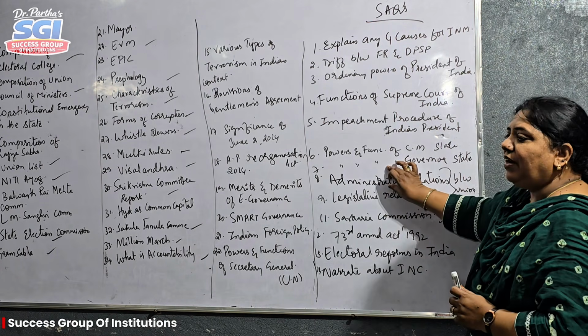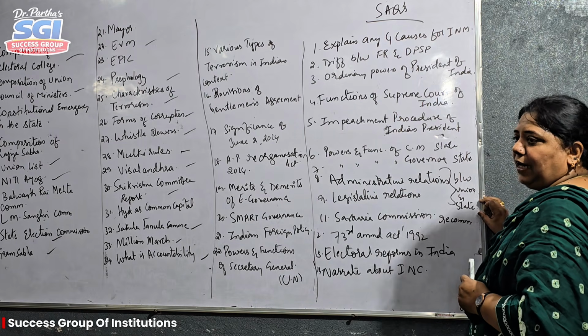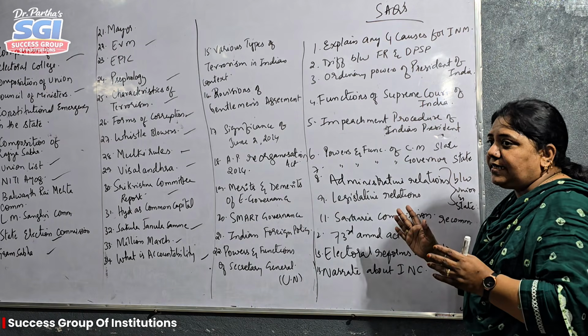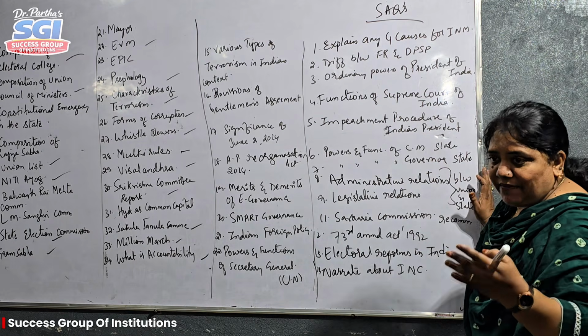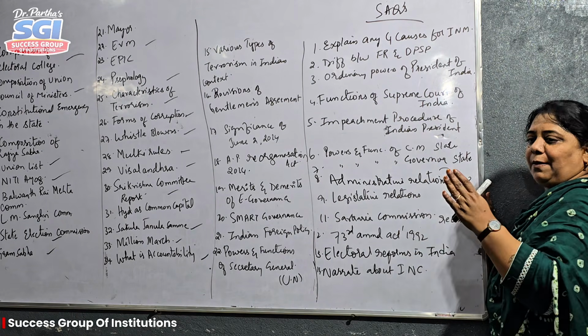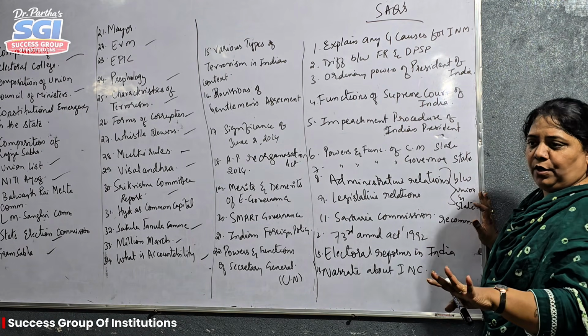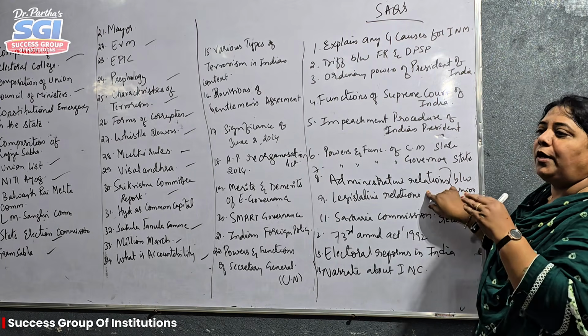That means the administrative relations between the union, central government and state government, how they are, you have to write about that. And legislative relations between state government and union government, how they are, you have to write that. It is an 8 points answer. If you read 6 points or even 5 points, that is more than enough. And almost the same points, 3 points will always be the same.